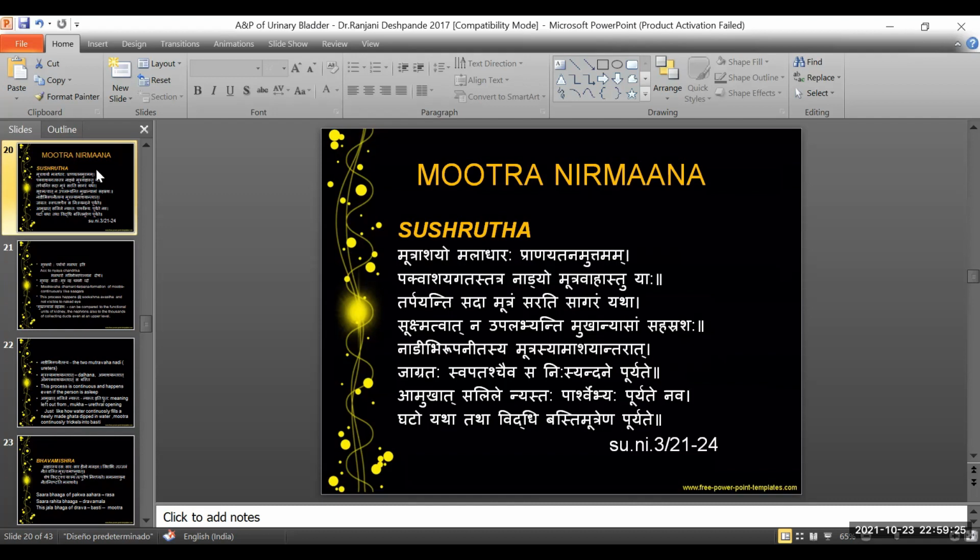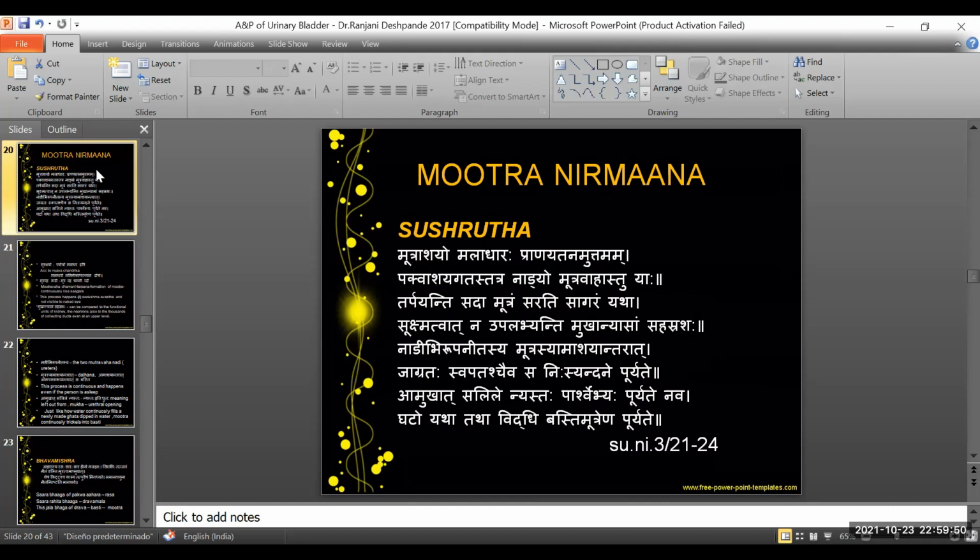So we know that the function of the large intestine is to absorb water from the remaining indigestible food matter, and it transmits the useless waste material from the body. That is one of the main functions of the large intestine. That is what Acharya Sushruta is also trying to explain here, but in one word, saying Pakvashaya Gatastatra.